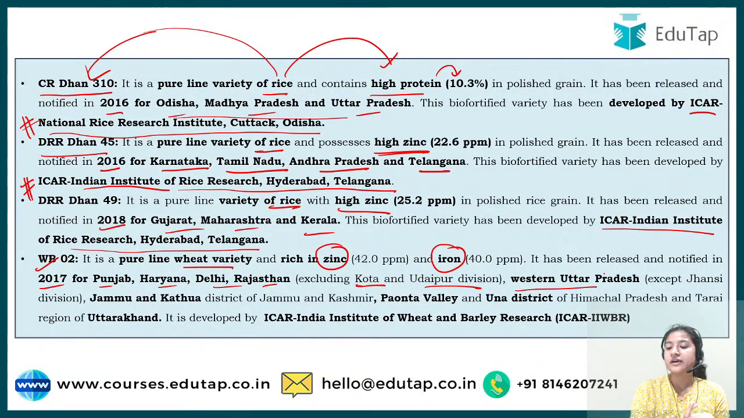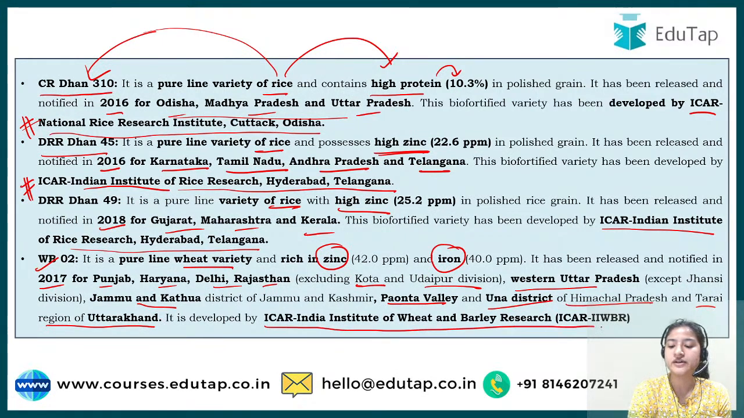Apart from that, we have Western Uttar Pradesh, Jammu and Kathua district of Jammu and Kashmir. Then we have Paonta Valley and Una district of Himachal Pradesh, and the Tarai region of Uttarakhand. This variety was developed by ICAR, Indian Institute of Wheat and Barley Research. So I hope this is clear to you all. And in this explanation, we have learned a lot about different things, not only the answer related to our question.